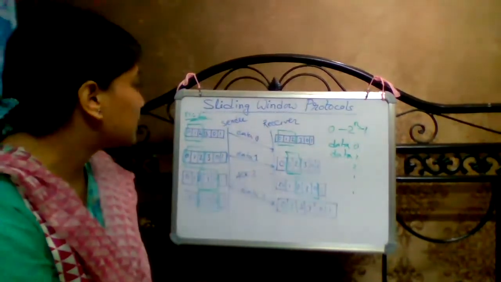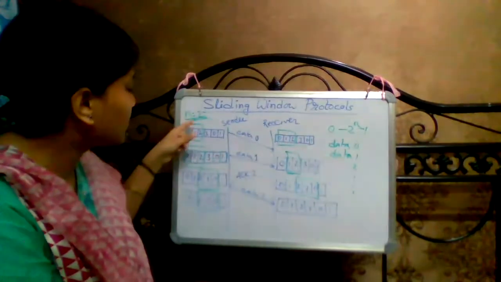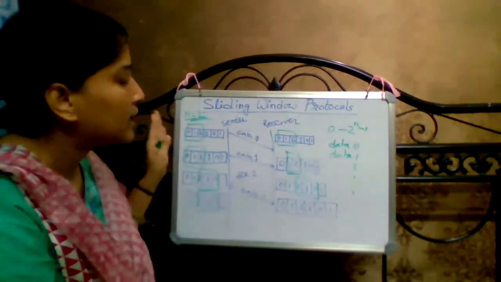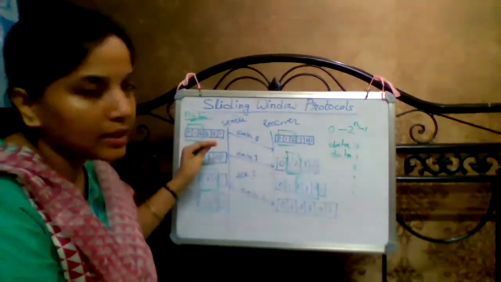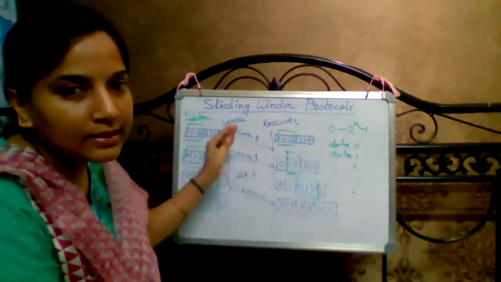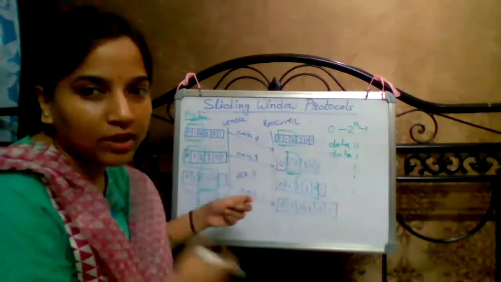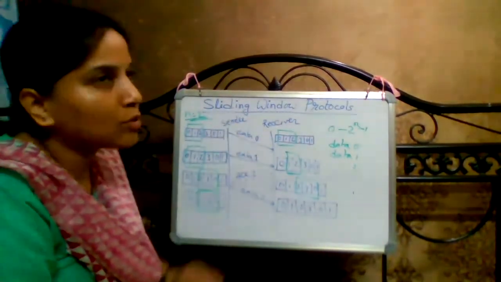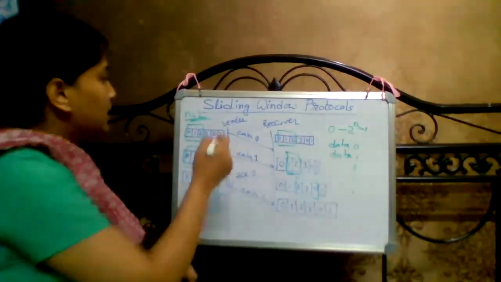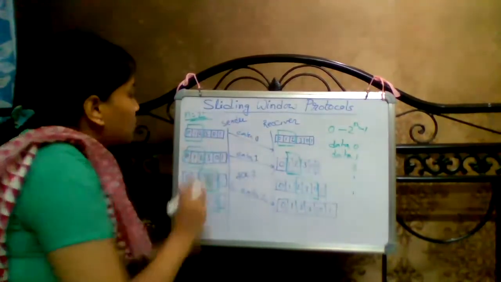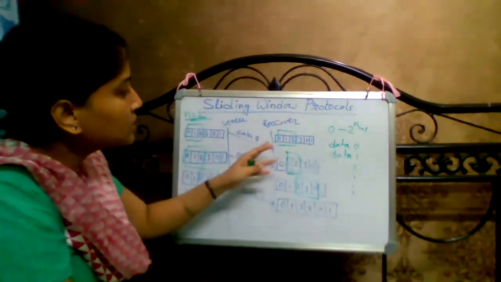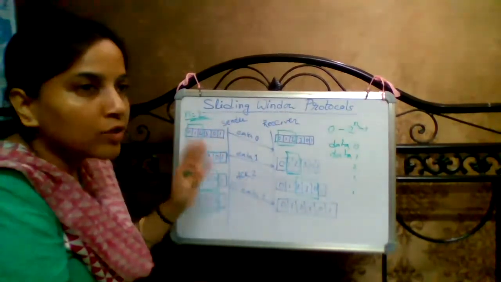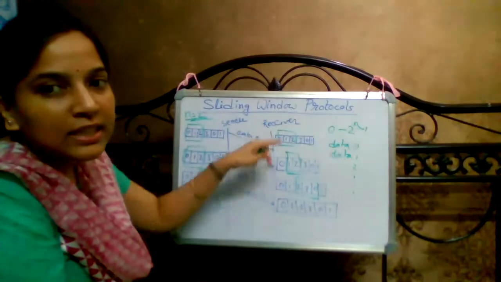Okay. Now the sequence numbers that belong to the sender side window, that is the sending window, can be transmitted from the sender side to the receiver side without acknowledgement. Okay, without acknowledgement it can send. So that is how this protocol is used. Data frame 0 will be sent first. That means the receiver only receives the data frame which belongs to this receiving window.